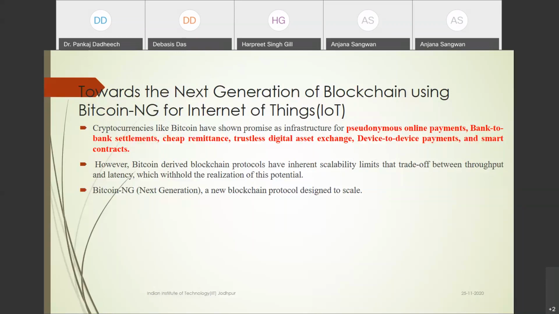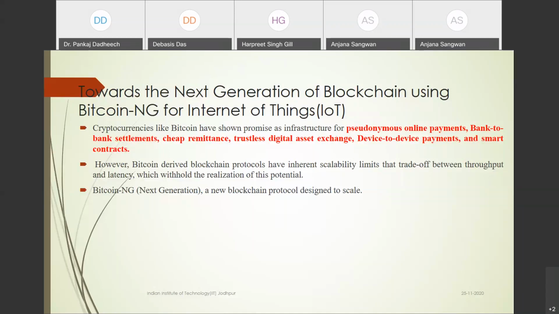First I'll explain what Bitcoin is and why Bitcoin is not working in the IoT environment. Bitcoin is a protocol of the blockchain, and more importantly a public blockchain protocol. Then I'll explain Bitcoin NG, what type of modification they did so that it works in the IoT environment.